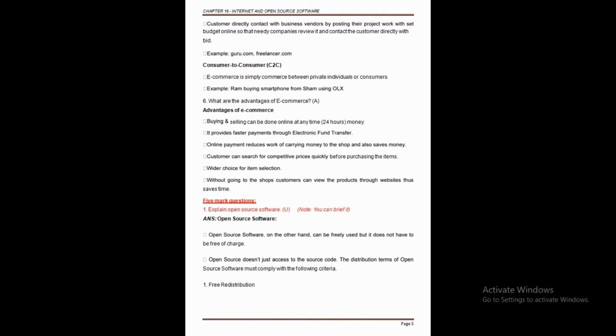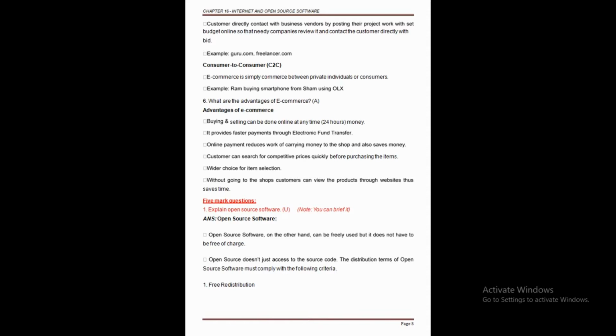The second advantage: if you want to pay or transfer some amount anywhere around the world, you can do it very quickly through electronic fund transfer, and it is also possible just because of the computer. And later, the third point, we can say that online payment reduces the work of carrying money to the shop and also saves the money.